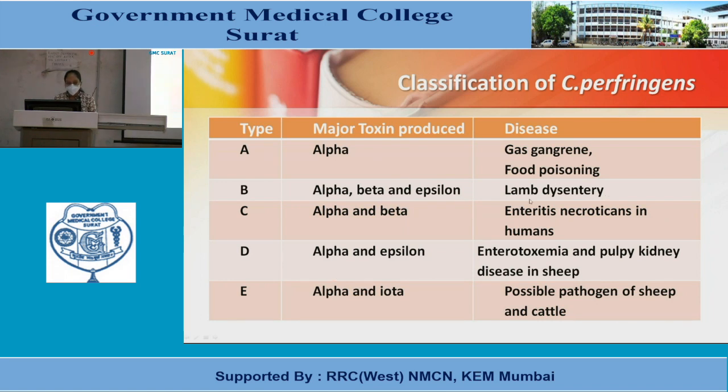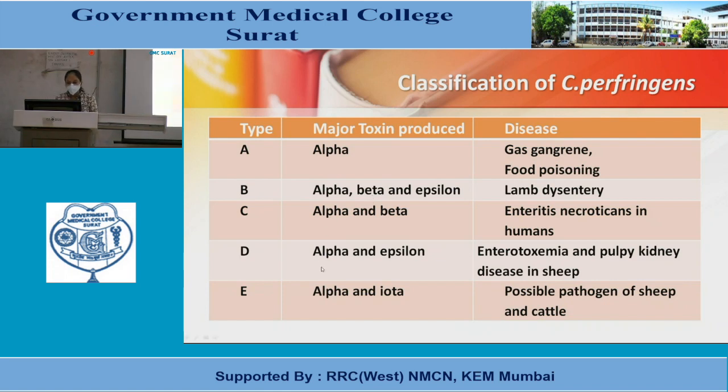Type B produces alpha, beta and epsilon toxins, causing lamb dysentery. Type C produces alpha and beta toxins, causing enteritis necroticans in humans specifically.